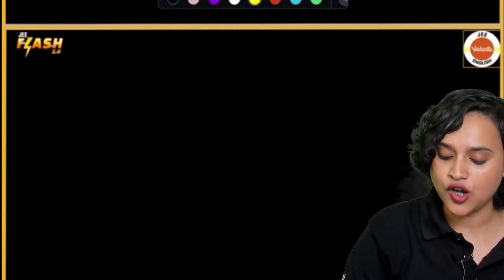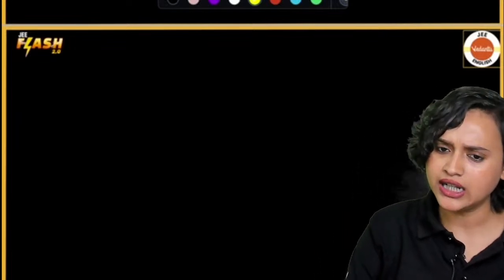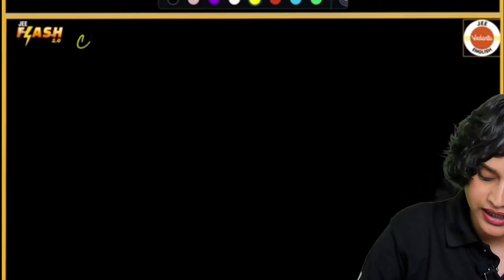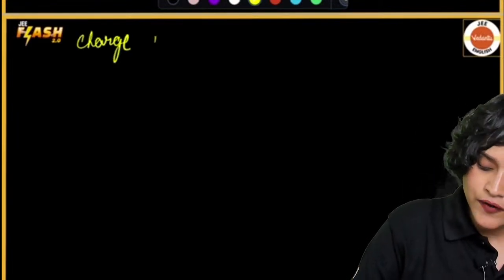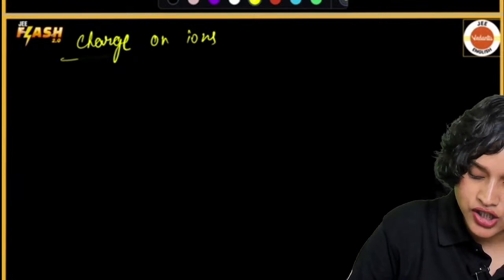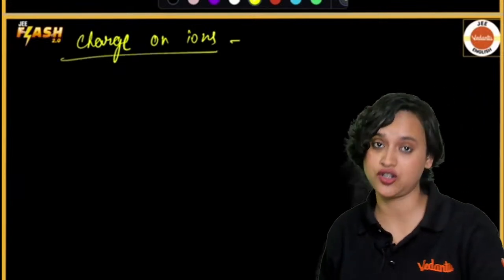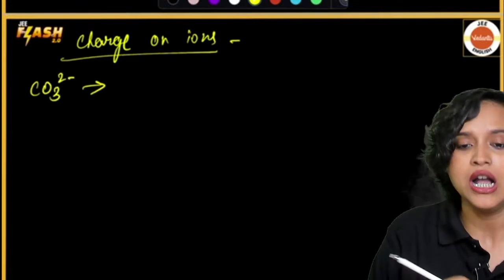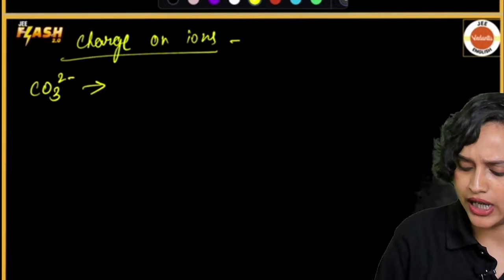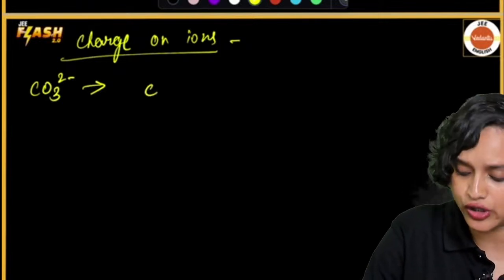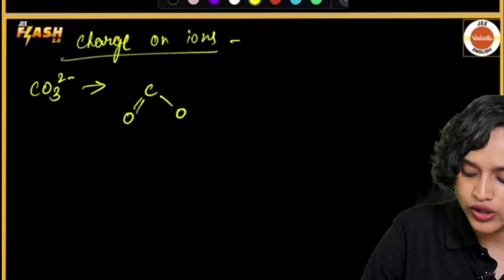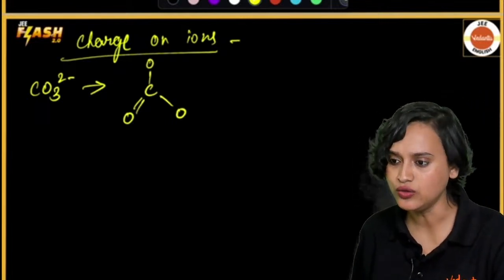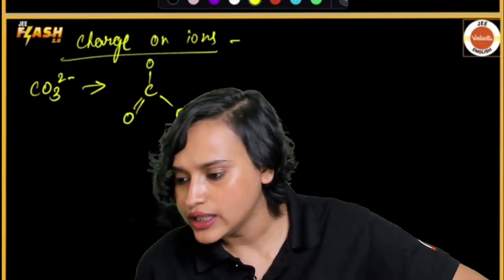So first of all, let us talk about the charge on ions. What do we understand by charge on ions? To understand charge on ions, let us take the example of CO3 2 minus. Now, how do we draw the structure of CO3 2 minus? We can draw it with a double bond O here, a single bond O here, and another single bond O here. Yes, we can do this, right?